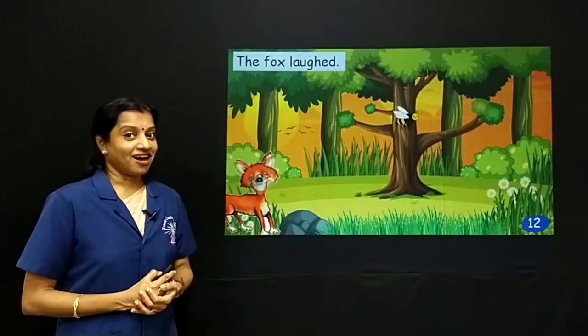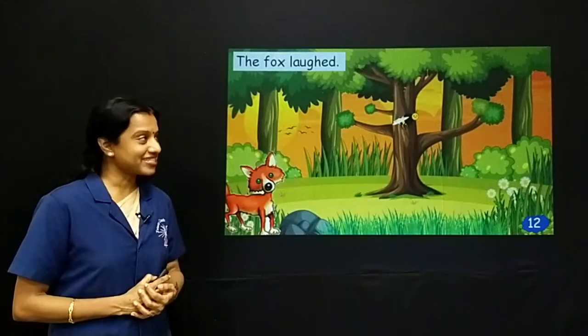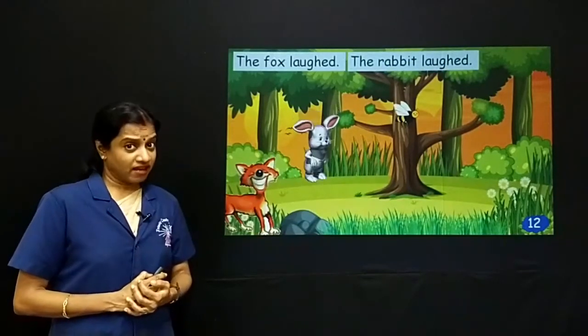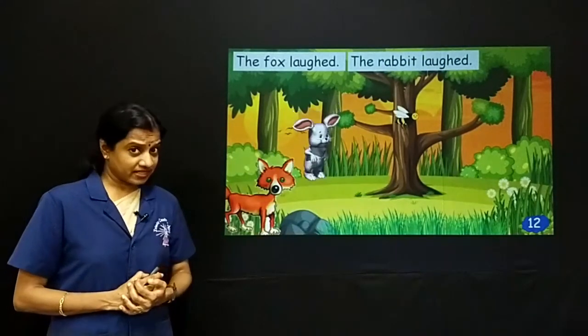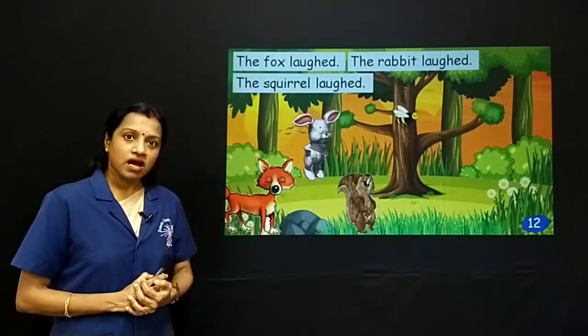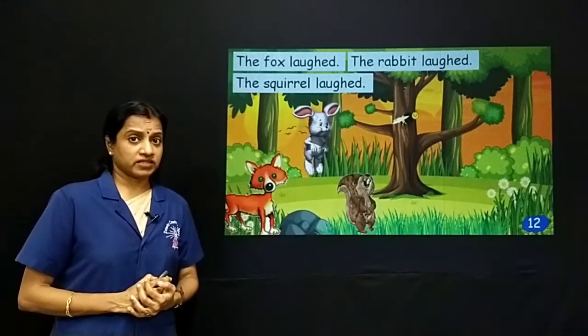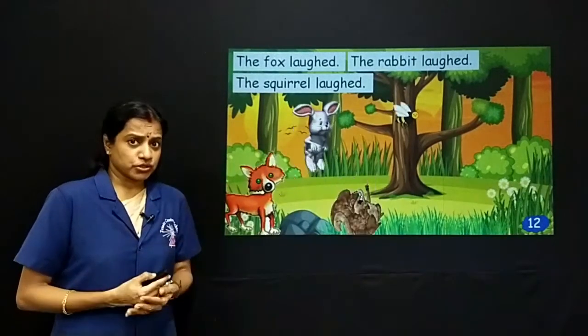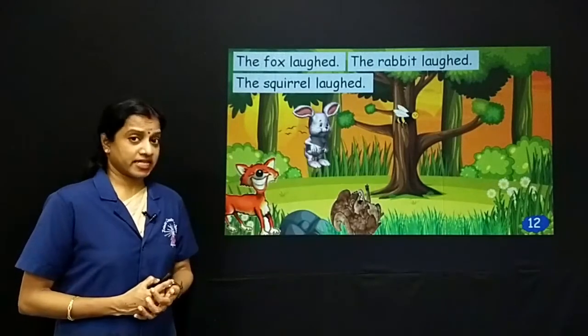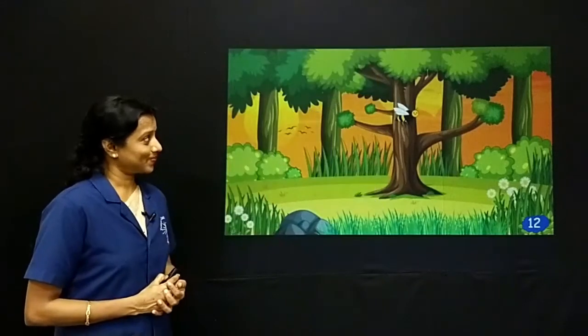The fox laughed. There you can see the fox is laughing. The rabbit laughed. The squirrel laughed. Now all these three animals started laughing because they were thinking they are big animals and they couldn't do anything. How can this tiny little bee make the sheep go back home?